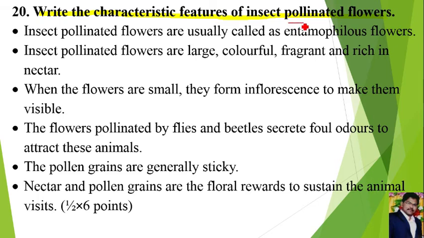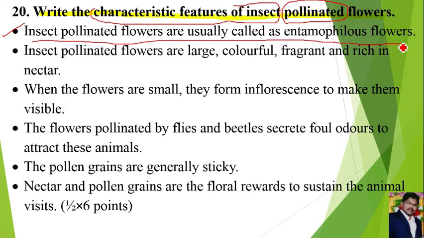First, pollination means transfer of pollen grains from anther to stigma. That transfer of pollen grains occurs by animals, air, water, insects, like that. And here they have asked what are the characters of flowers which are pollinated by insects. First point: insect pollinated flowers are usually called entomophilous flowers. The flowers which are pollinated by insects are called entomophilous flowers.